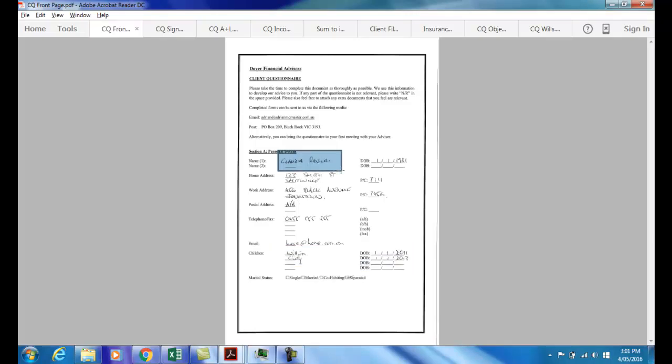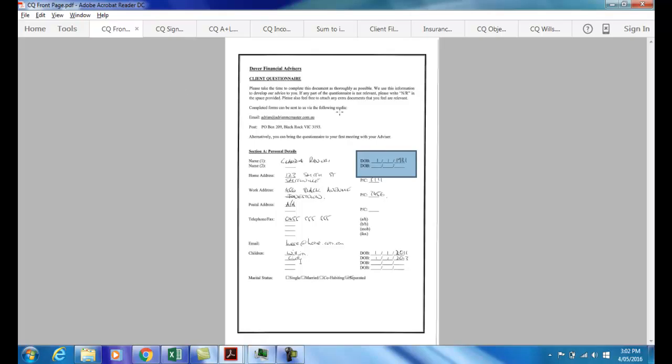Client's name is Claudia Ranieri, which is a bit of a nod to the premiership winning coach in the English Premier League, and her date of birth 1st of January, which is a very convenient date of birth, 1981 as of 2016. She's of course 36 years old.